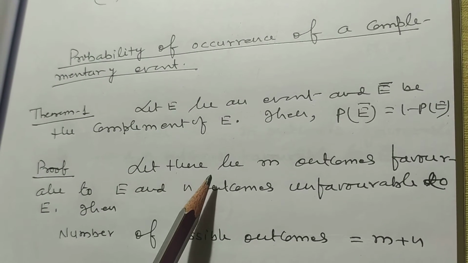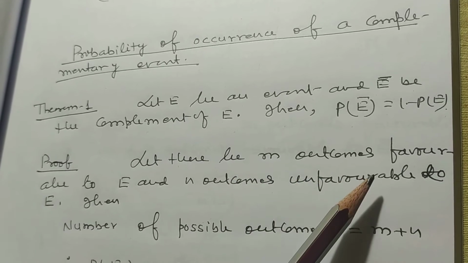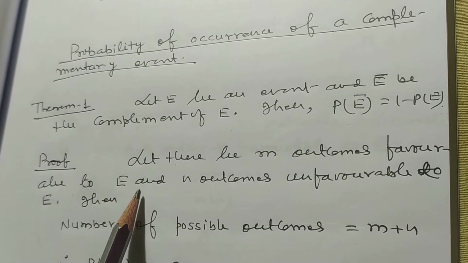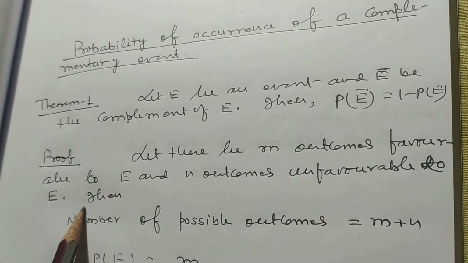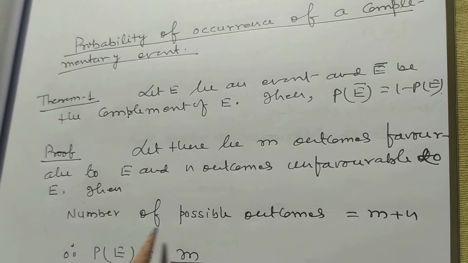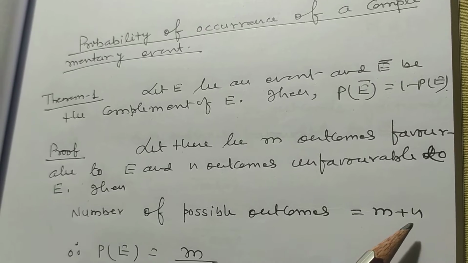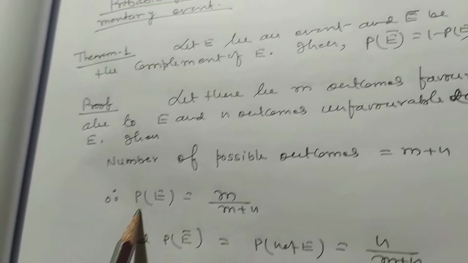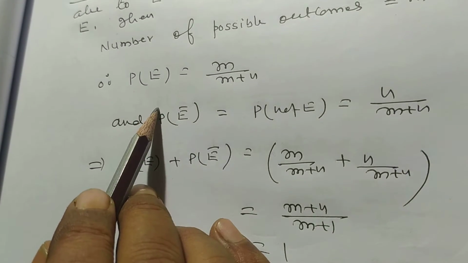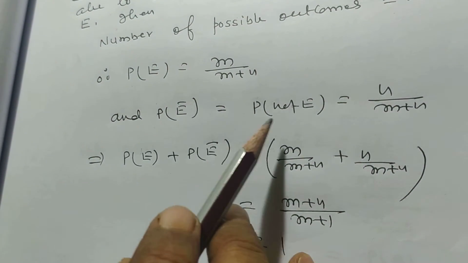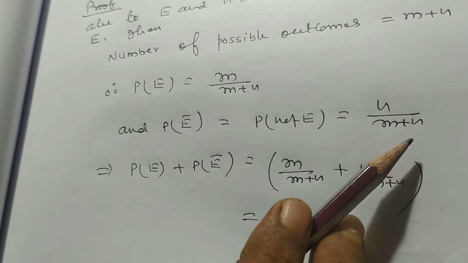Let there be m outcomes favorable to E and n outcomes unfavorable to E. Then the number of possible outcomes is equal to m plus n. Therefore probability of E is equal to m by m plus n, and probability of E bar, that is probability of not E, is equal to n by m plus n.